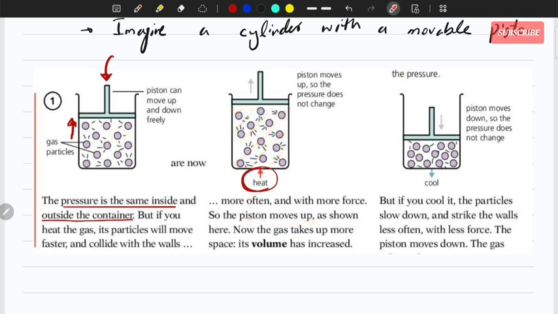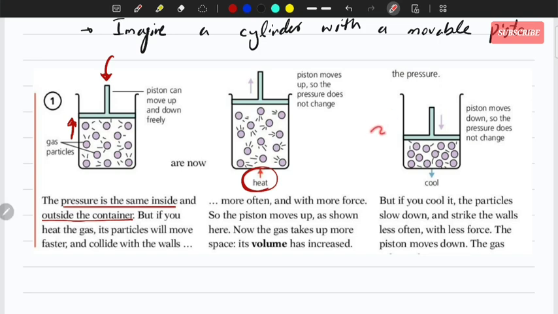The amount of gas is the same. The amount of gas here and here is the same. The only thing that has changed is the energy of the gas molecules, which increased due to you heating that gas, you heating that cylinder.